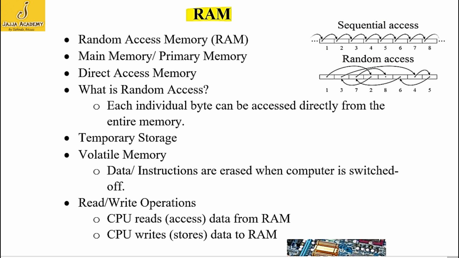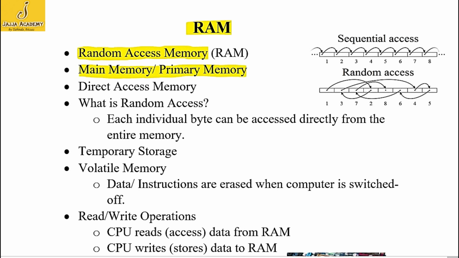RAM. RAM is also known as random access memory. It is also called main memory or primary memory. Random access memory is also known as direct access memory. Now the question is, what is meant by direct access or random access? Let's understand this concept with the example.